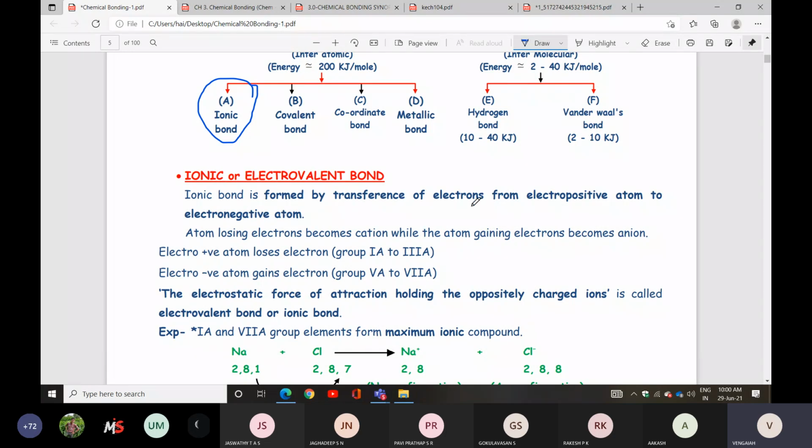So one is an electropositive atom and the next one is an electronegative atom, and between them bond formation is there.